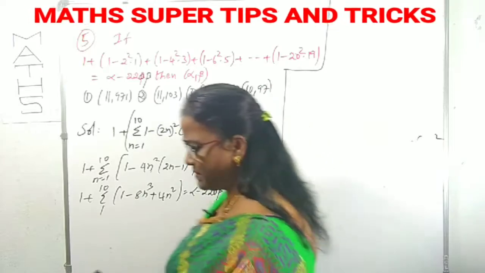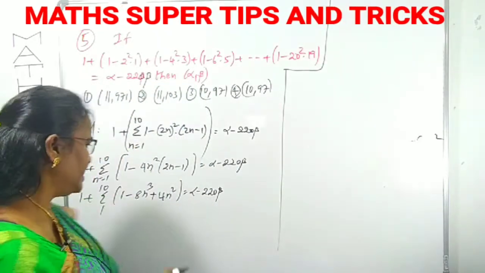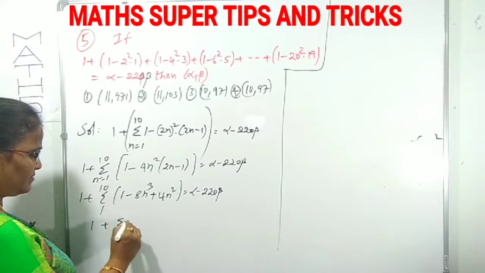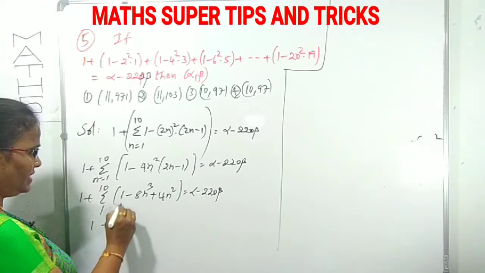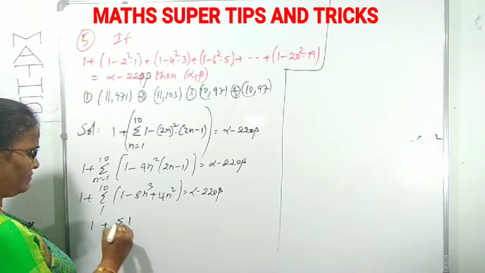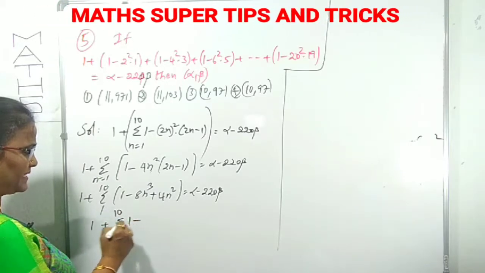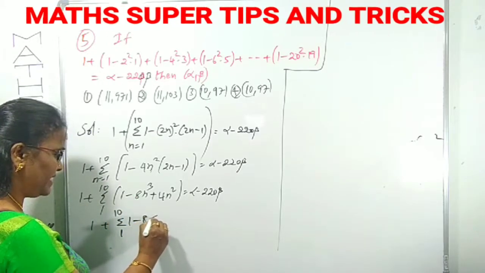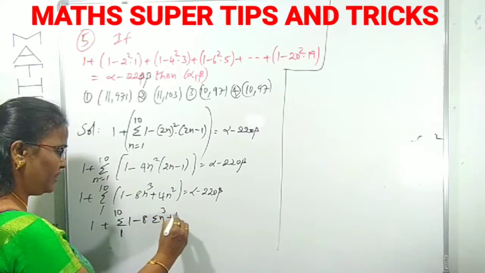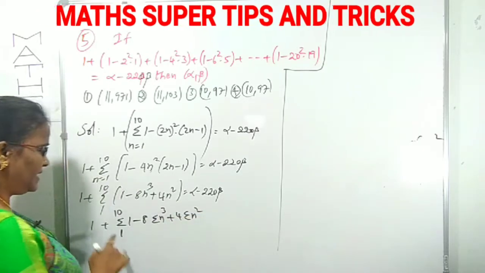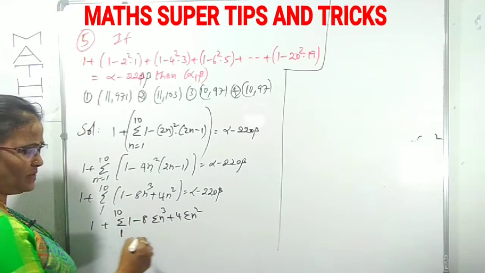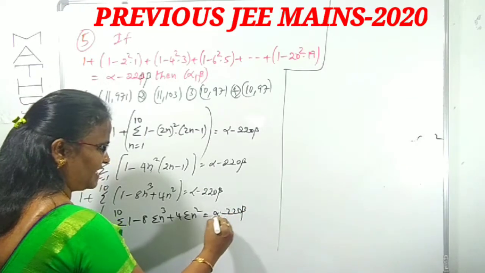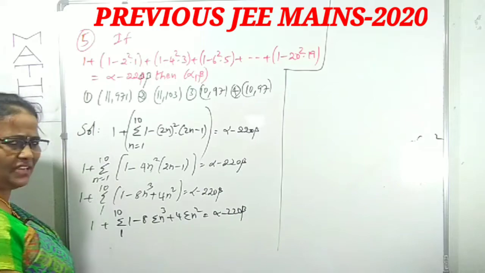Now you can come to the expansion of these 3 sigmas. What is the expansion of this? 1 plus sigma, first term is 1, where n varies from 1 to 10, right? Minus, the sigma varies from 1 to 10. Minus 8 times sigma n cube plus 4 times sigma n squared. This is the expansion of these three terms, equals alpha minus 220 beta, right? We can use this at the end also after calculation.